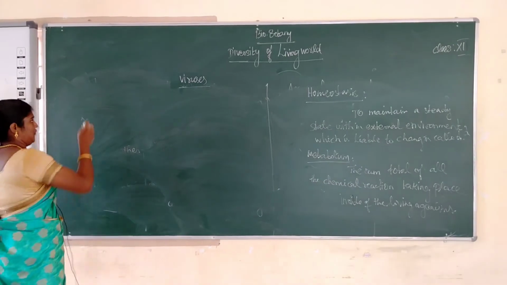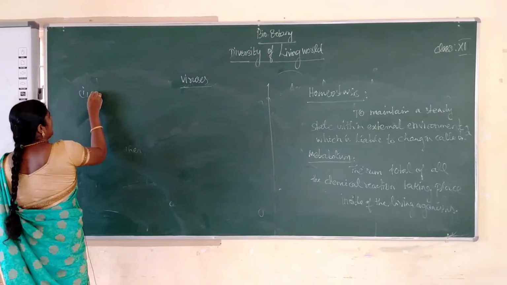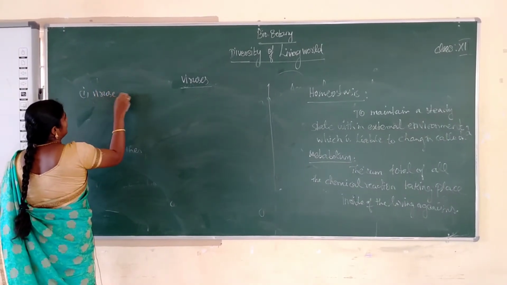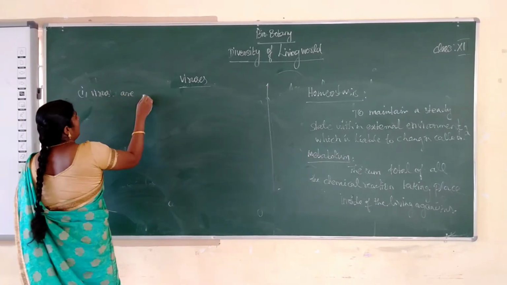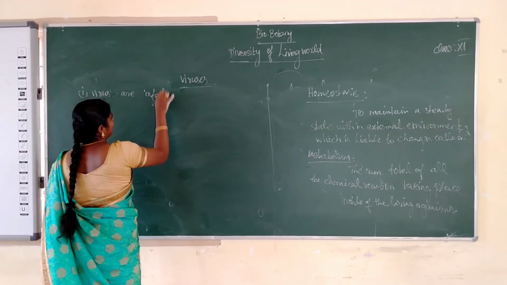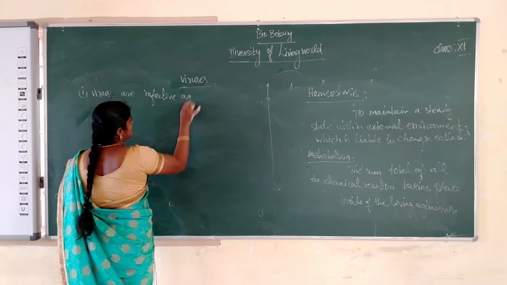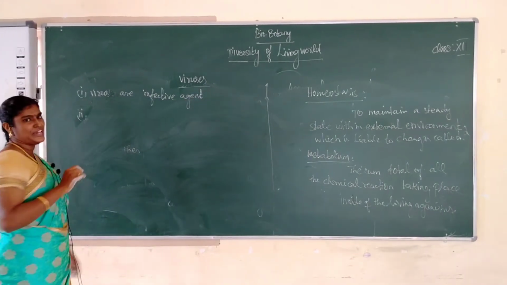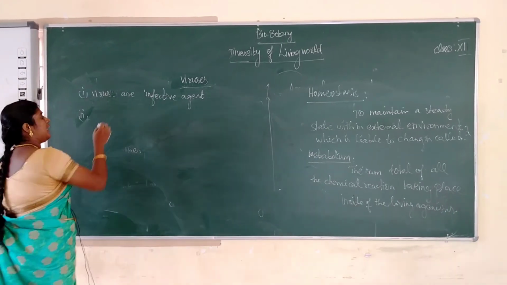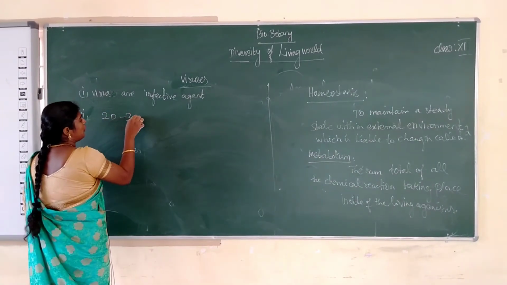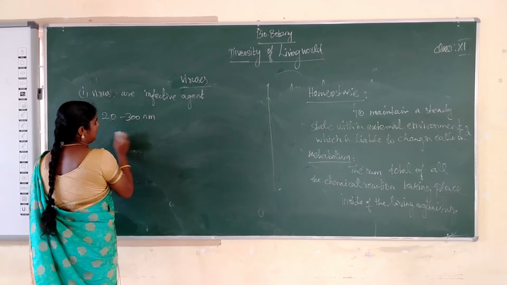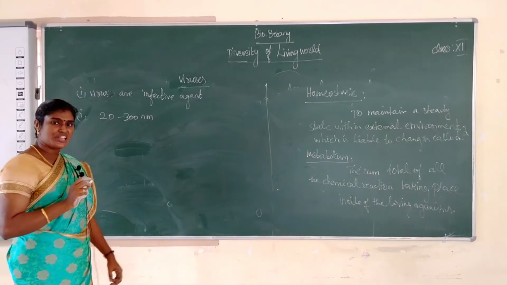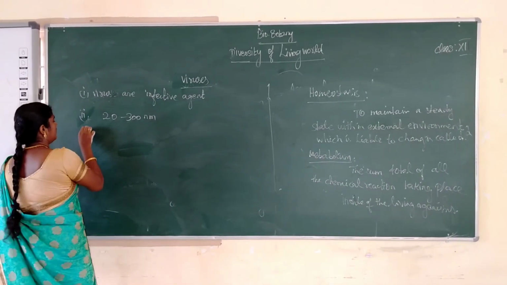Okay, virus is an infective agent. The size of the virus is 20 to 300 nanometers. Virus was discovered by Ivanovsky.